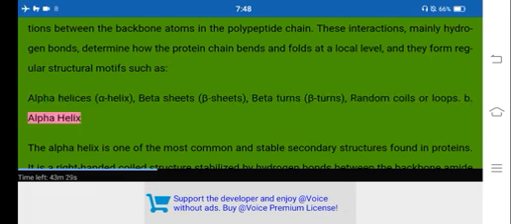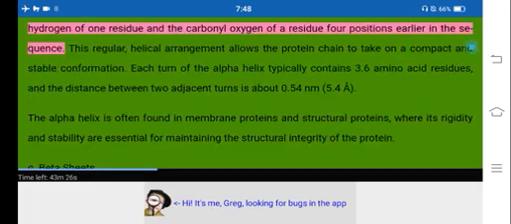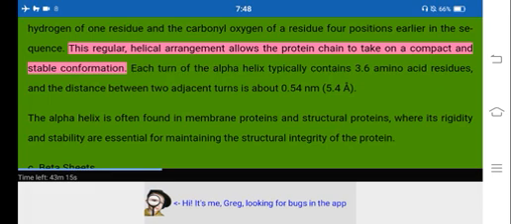B. Alpha helix. The alpha helix is one of the most common and stable secondary structures found in proteins. It is a right-handed coiled structure stabilized by hydrogen bonds between the backbone amide hydrogen of one residue and the carbonyl oxygen of a residue 4 positions earlier in the sequence. This regular, helical arrangement allows the protein chain to take on a compact and stable conformation.